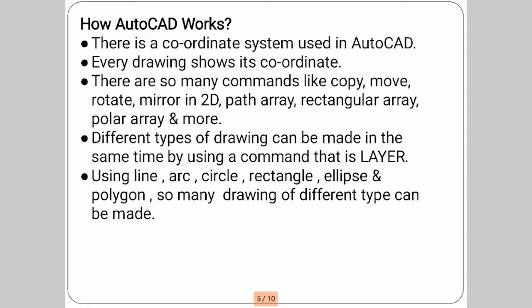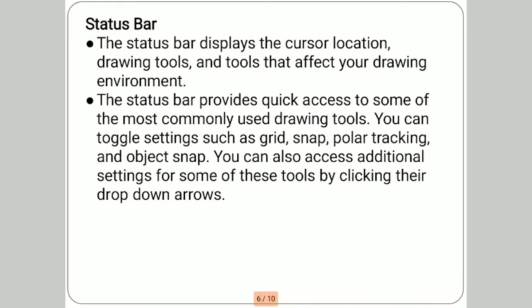Different types of drawing can be made at the same time by using the layer command, using line, arc, circle, rectangle, ellipse, and polygon.